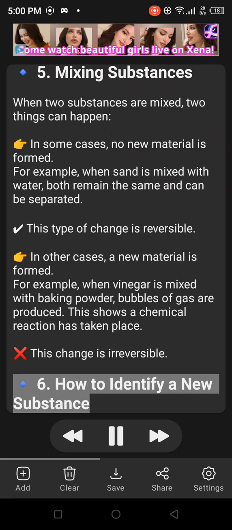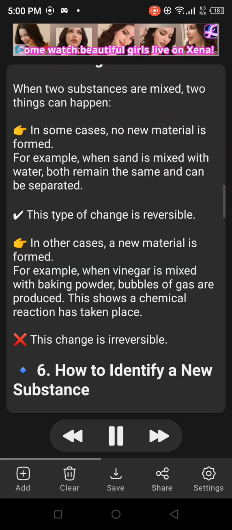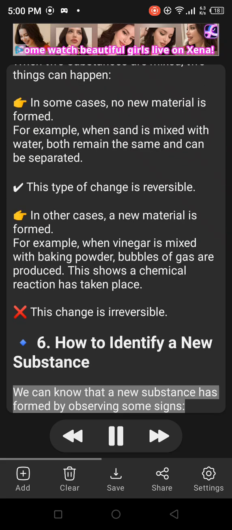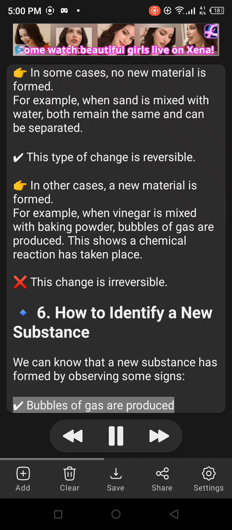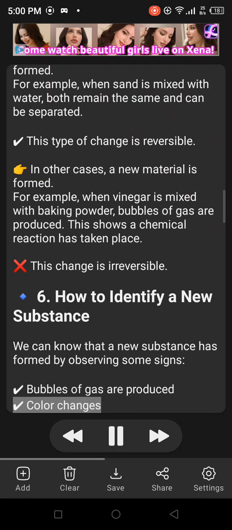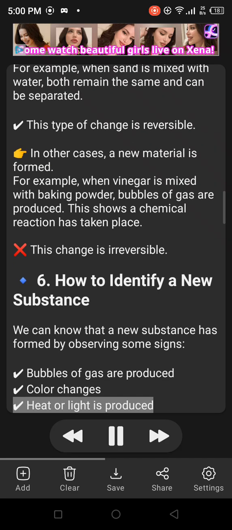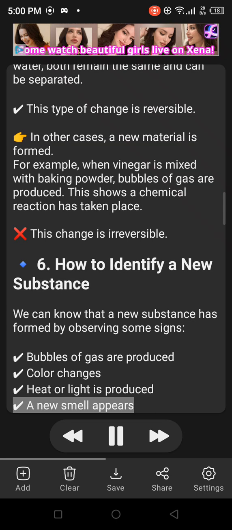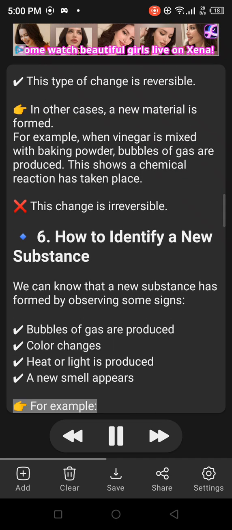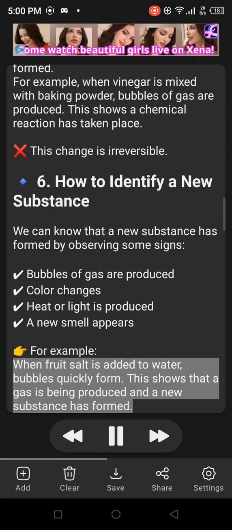6. How to identify a new substance. We can know that a new substance has formed by observing some signs. Bubbles of gas are produced. Color changes. Heat or light is produced. A new smell appears. For example, when fruit salt is added to water, bubbles quickly form. This shows that a gas is being produced and a new substance has formed.